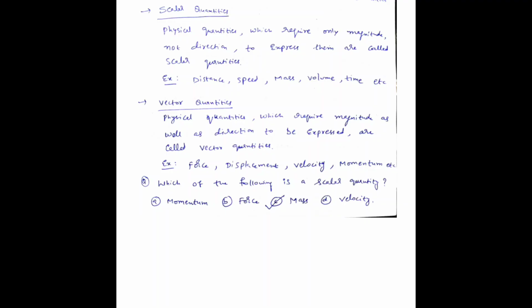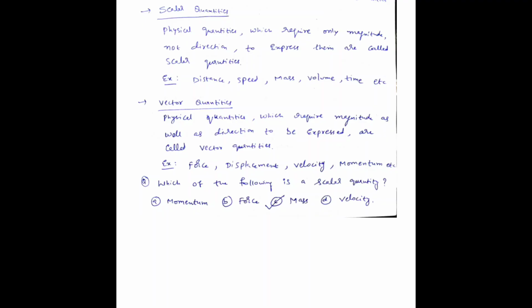As I discussed before, scalar quantities have only magnitude and are not direction specific, whereas vector quantities have magnitude as well as direction, like force, displacement, velocity, momentum, etc.